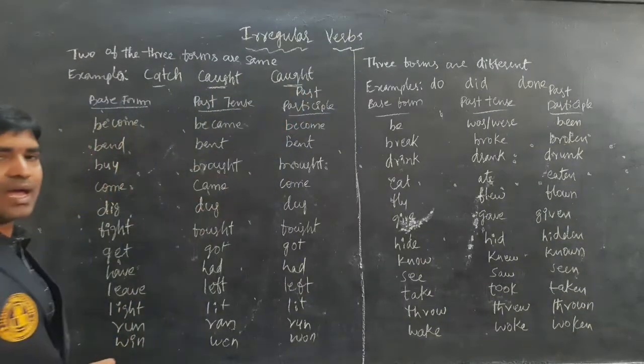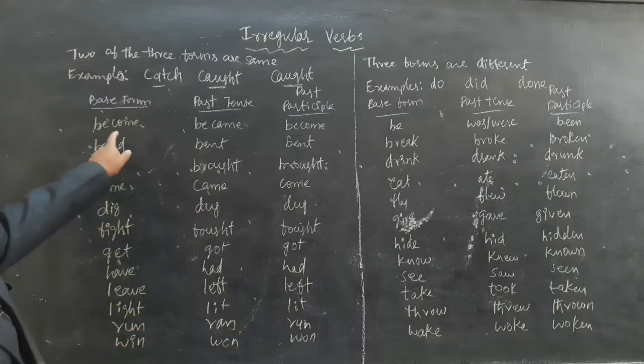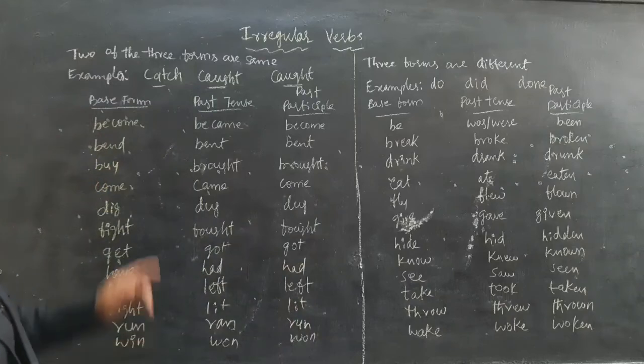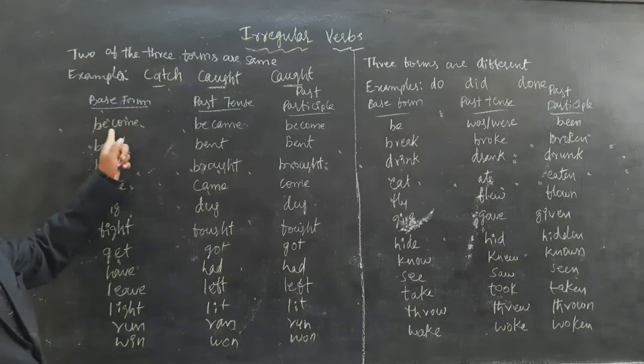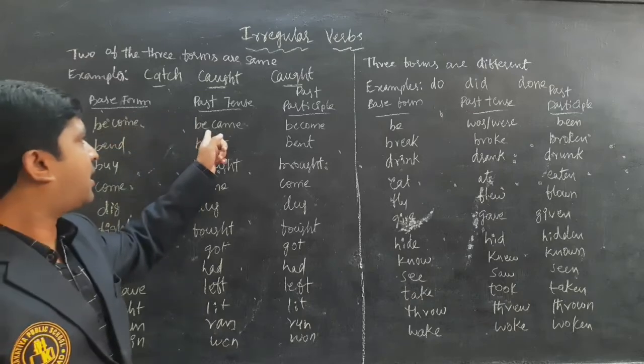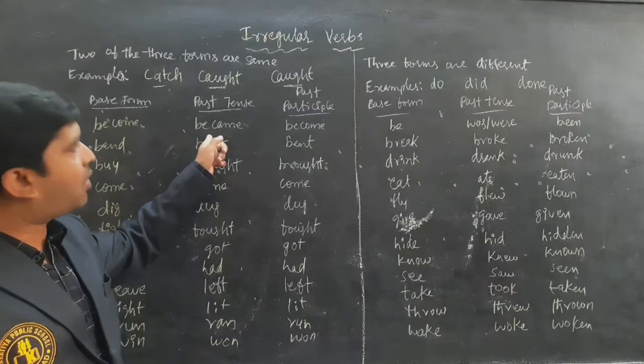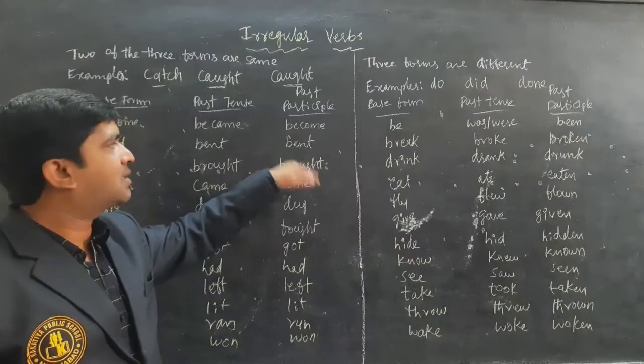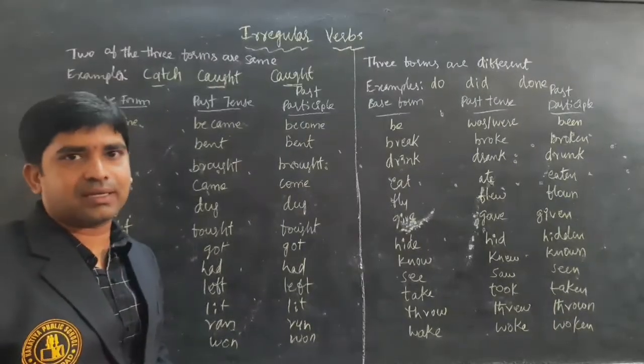Two forms are the same. Here, become. I want to become a doctor. He became a doctor. He has become a doctor.